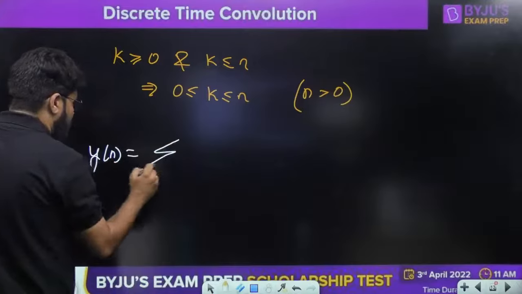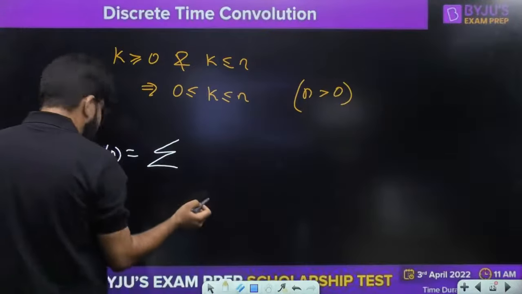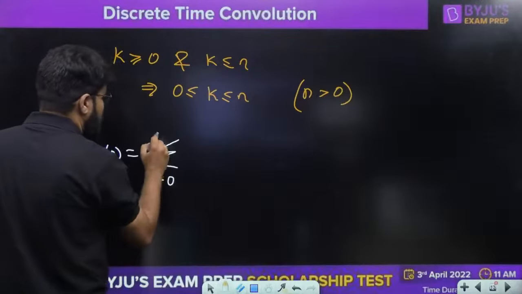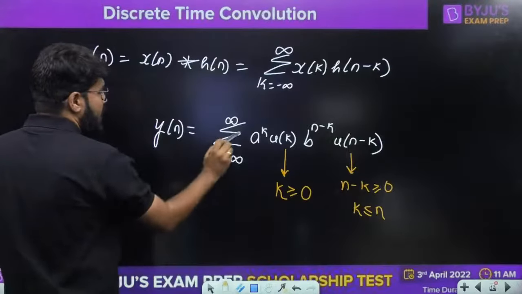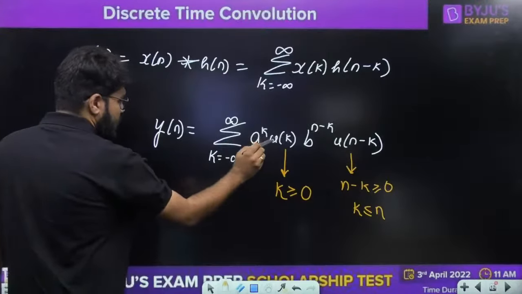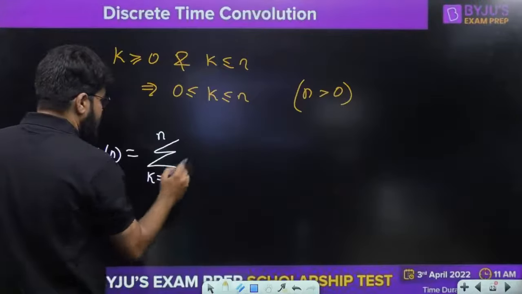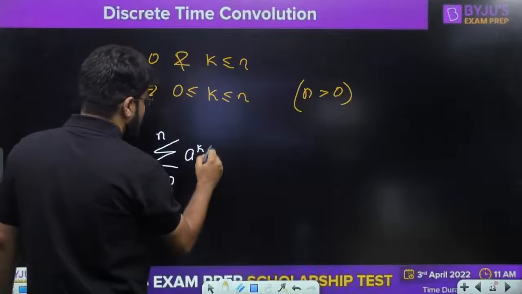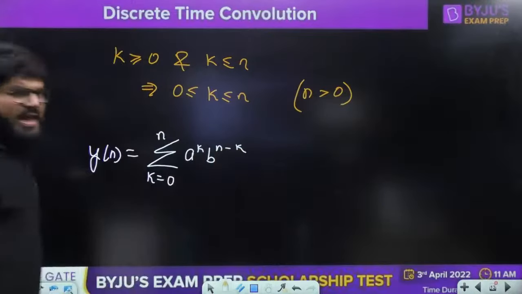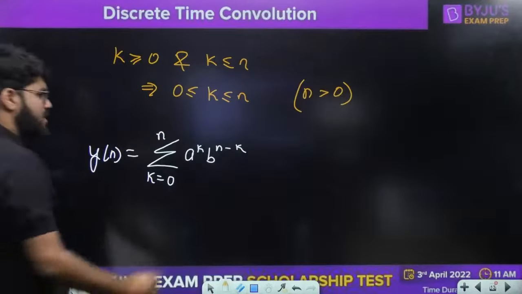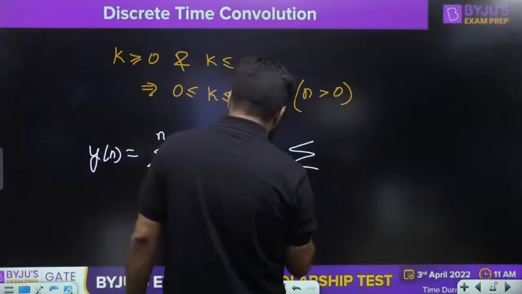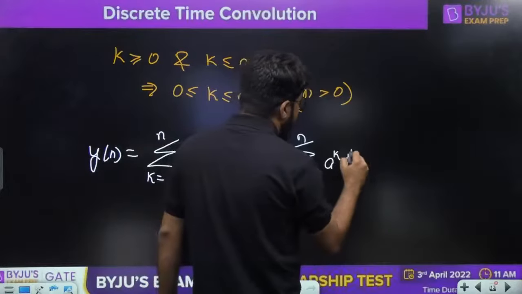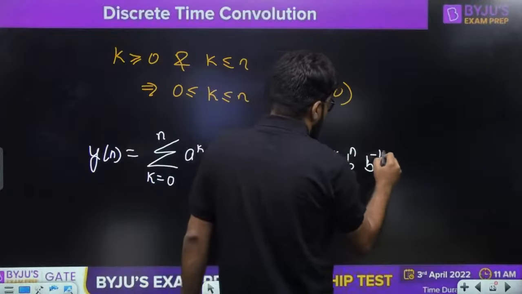Okay, so placing down this condition, sir, what is the final output? The final output I have simplified is: k was in general going from minus infinity to infinity, but k will now be just 0 to n. k belongs to 0 to n. a raised to the power k into 1, since the unit step has been taken as 1 already, so a raised to the power k only. Similarly, b power n minus k will come. All the unit steps are equal to 1 now. a power k, b power n minus k. Break this further. So this becomes summation k equal to 0 to n, a raised to the power k, b raised to the power n, b raised to the power minus k.